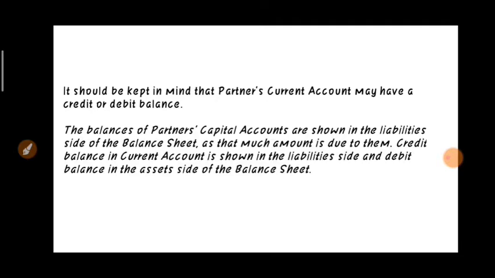It should be kept in mind that partner's current account may have a credit or debit balance. So partner's current account can have a debit balance or it may have a credit balance also. The balance of partner's capital account will always be shown under the liability side of the balance sheet, and the credit balance of current account will be shown on the liability side, and if our current account shows a debit balance, it will be shown under the asset side of the balance sheet.